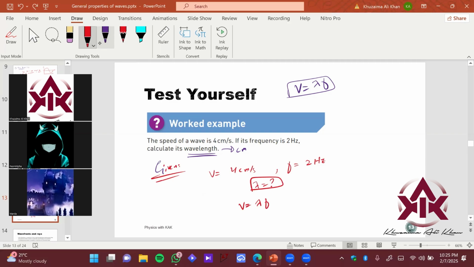That gives you 1 mark. And just make lambda the subject. So your lambda is basically 4 divided by 2, that is going to give you a wavelength of 2 centimeters. Okay, that is the answer. It's pretty straightforward, just an application of the formula which you have learned, right?